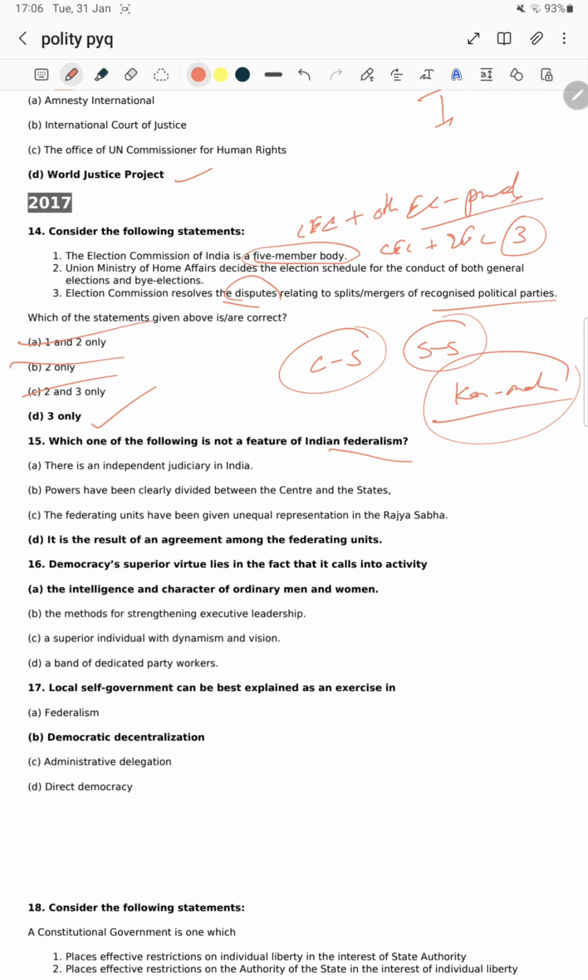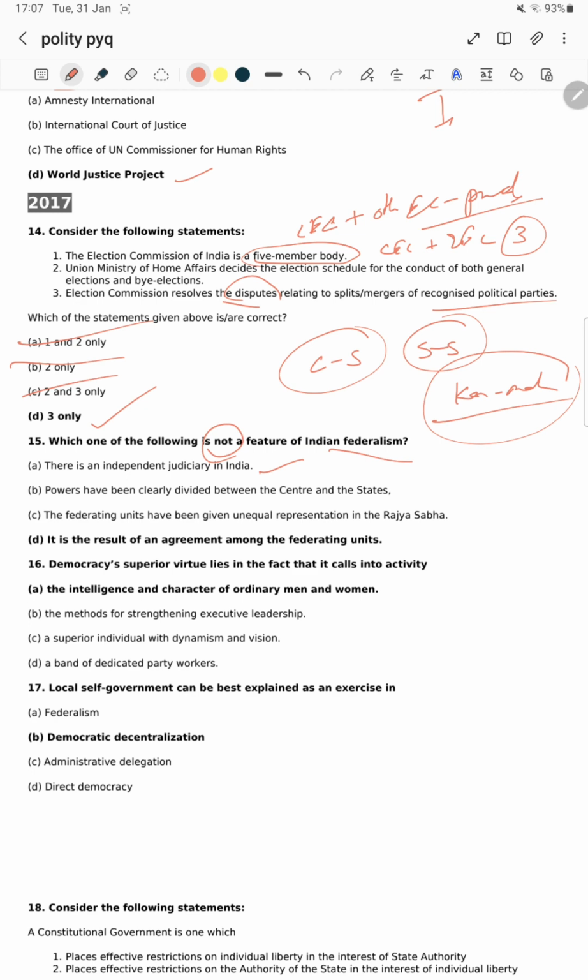Okay, the question is not directly about the border. The question will be framed in such a way that it relates to interstate relations. Now about federalism, and one more point I missed, let's see again. Indian federalism, which one is not a feature, just remember, not a feature. Independence of judiciary, there is an independent judiciary in India.